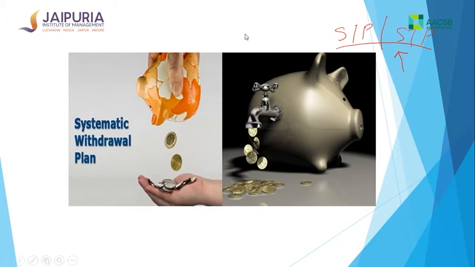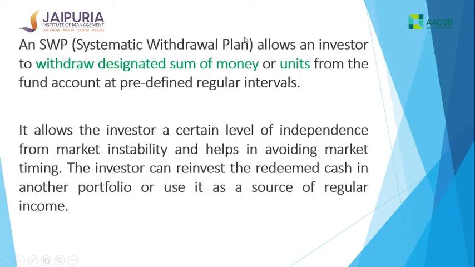One way is that you have accumulated certain units, so you can sell them in a lump sum. You have some units in your account. Let's assume you have 10,000 units, and the prevailing NAV is, let's say, rupees 10, and I'm selling all my units. I'll get rupees 100,000 immediately from my mutual fund investment.